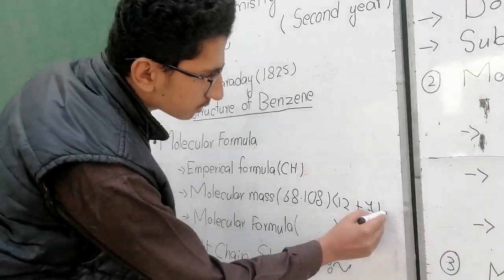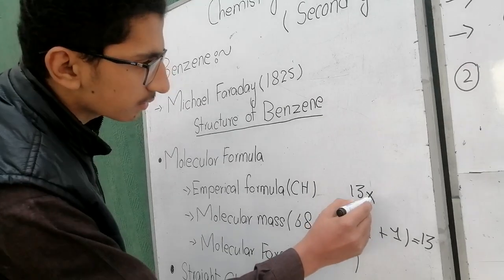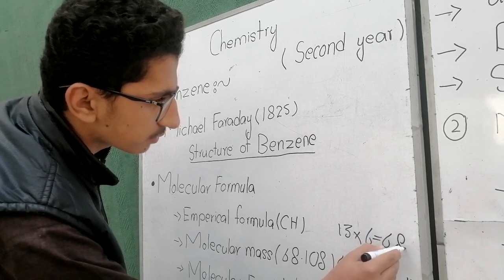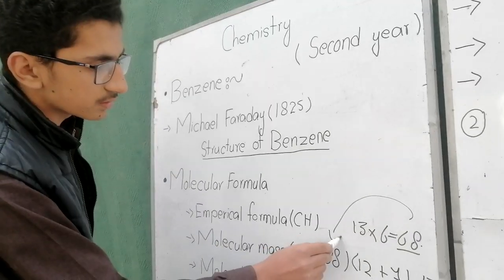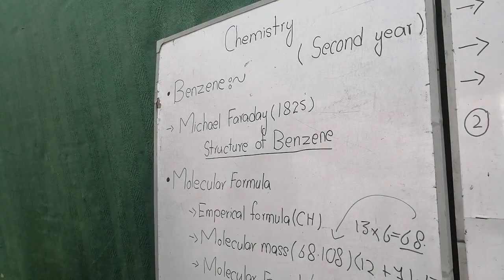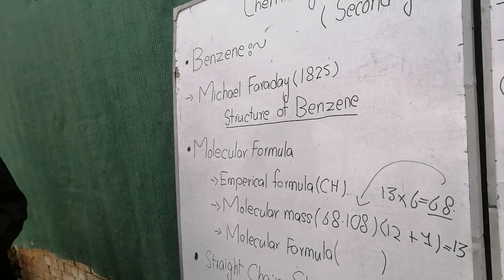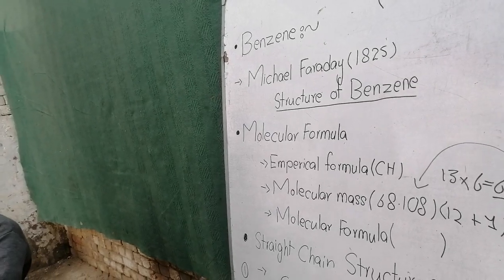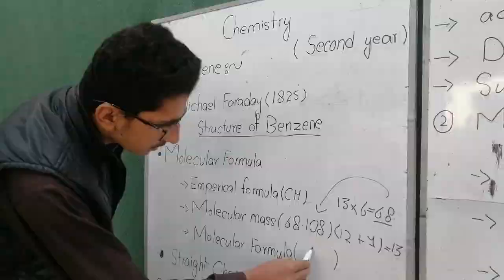It is equal to 13, and if we multiply 13 by 6, it is equal to 78, which is approximately equal to 78.108, determined by the vapor density method. So the molecule of benzene contains 6 carbon atoms and 6 hydrogen atoms. So the molecular formula of benzene was C6H6.